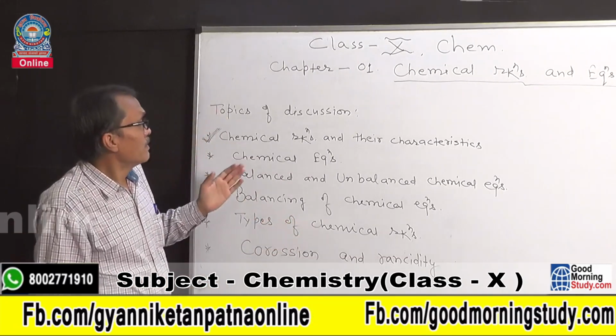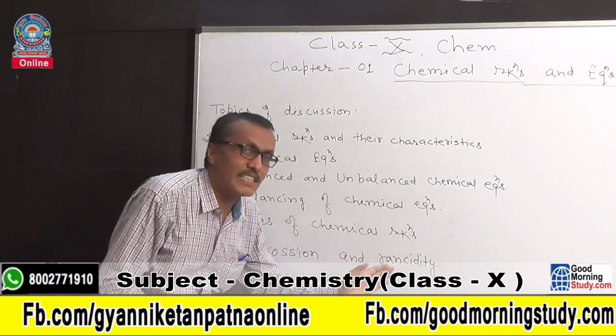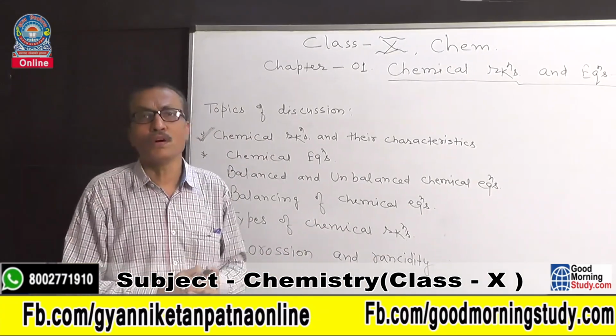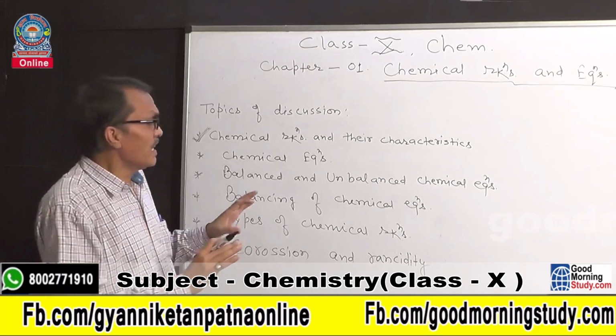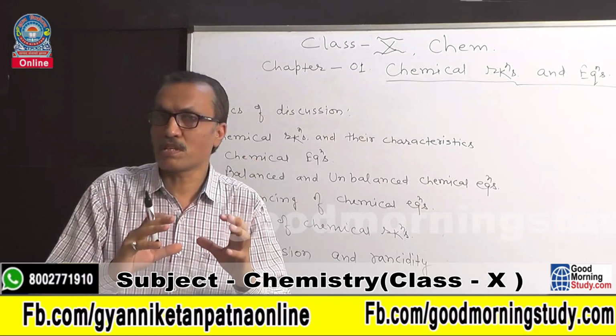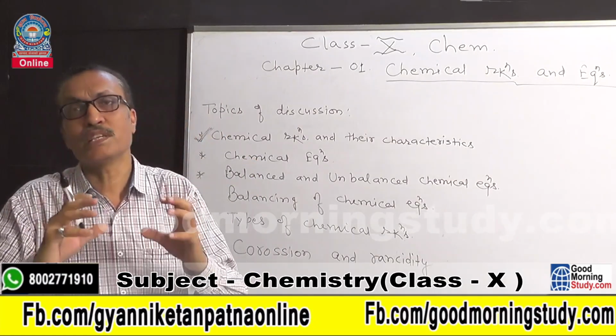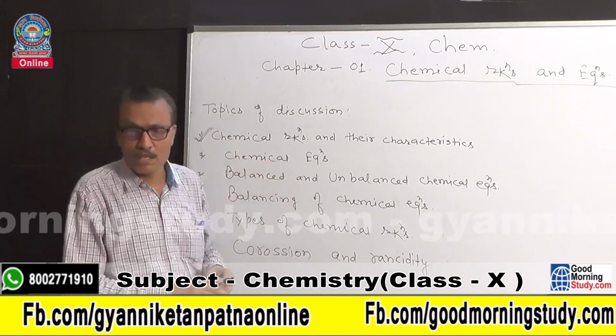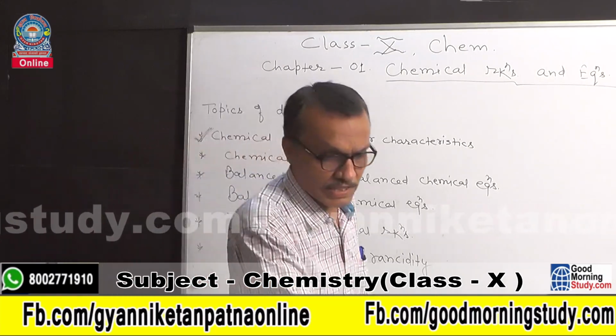Also rancidity and corrosion, these are also examples of chemical reactions, because in all these changes, some new substances with new properties are formed. So students, now we have learned what chemical reactions are.